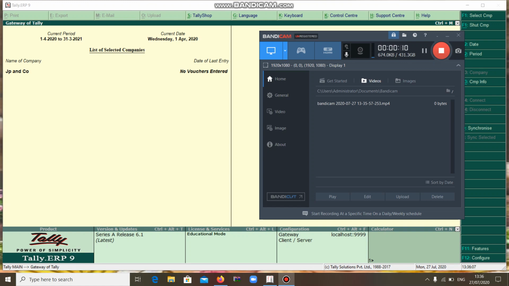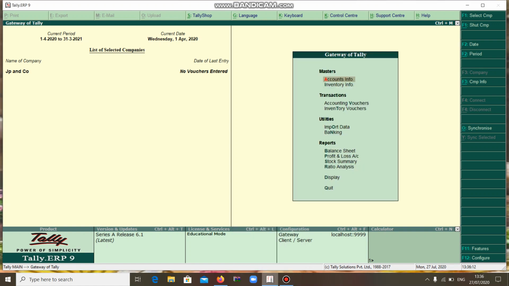Today I am going to explain the creation of contra voucher. First I am going to explain what is meant by contra. Contra means two entries have to be recorded, like cash account to bank and bank account to cash. In the contra voucher we take into consideration only cash and bank. There are no other entries we take into consideration.